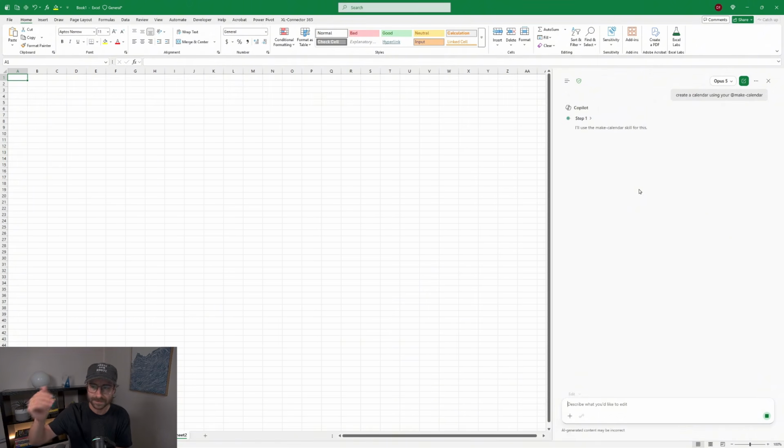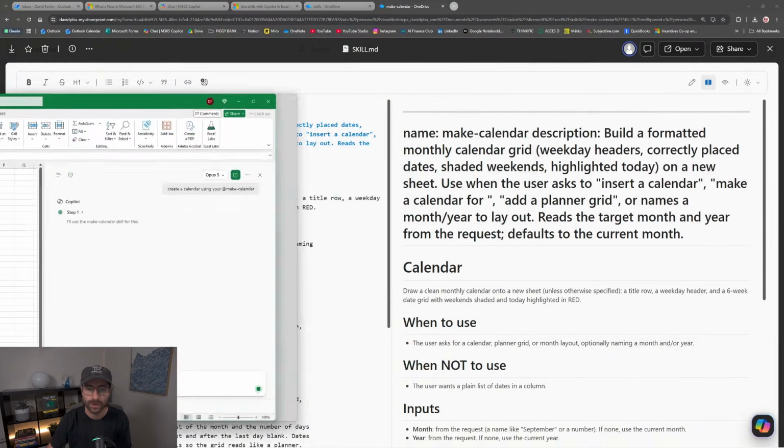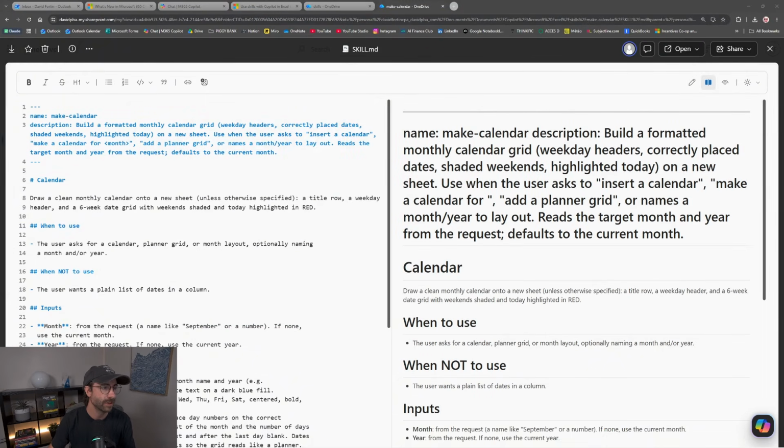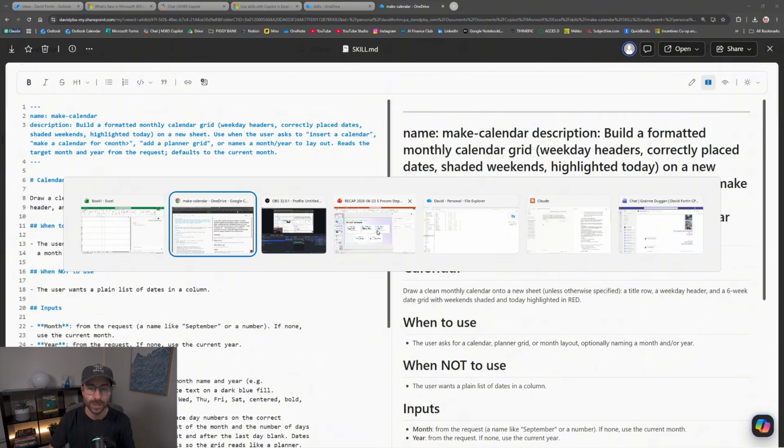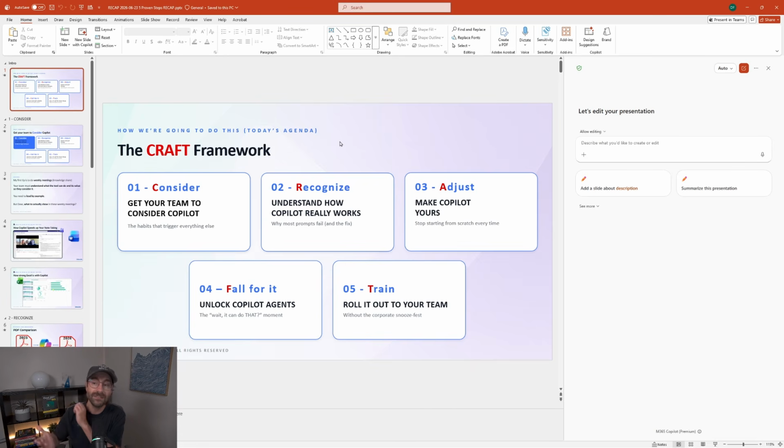While it's loading, I will go back to PowerPoint and hopefully this will work. Okay, so that's the basics of skills. I'll put this on my second screen. And now we have the same in PowerPoint. Okay, and guys, if you have not, oh, there you go. Wait, it's back in Excel.